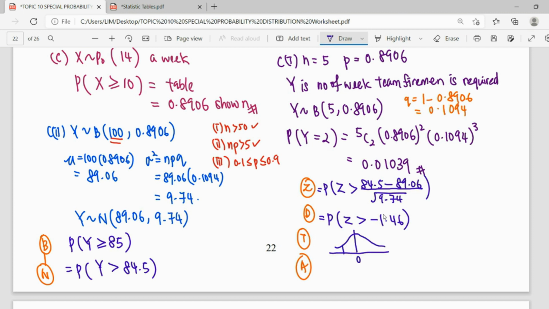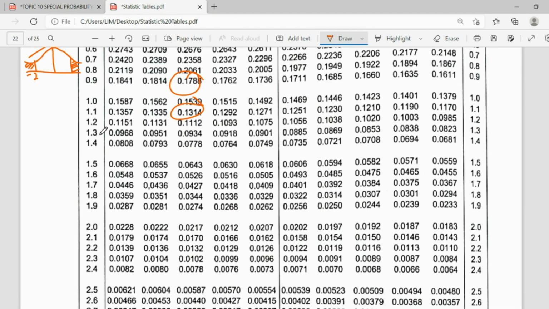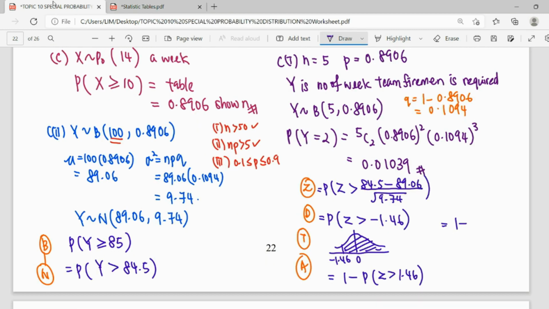We draw negative at the left hand side, more than that, so this is a huge area. In order to find this area, from the table it is 1 minus phi of negative 1.46. There is no negative phi, so we refer to the positive reading only. So for normal, 1.40, 1, 2, 3, 4, 5, 6. So this is 0.9279.